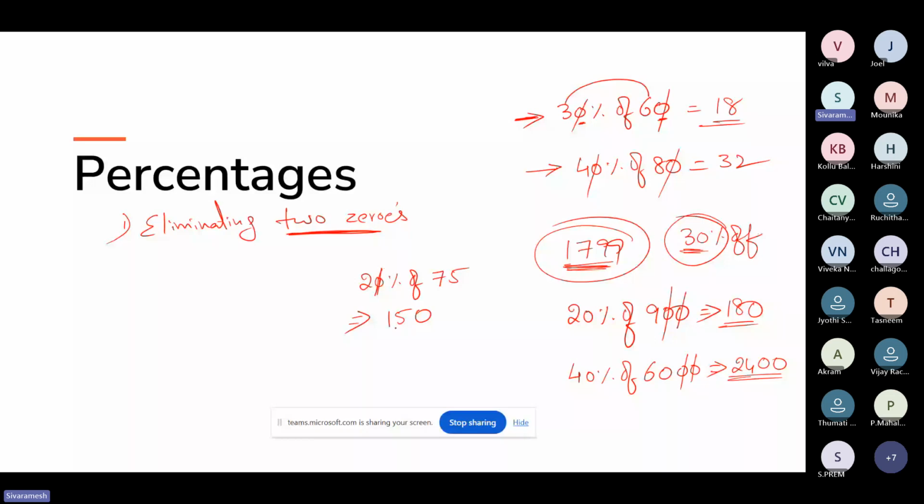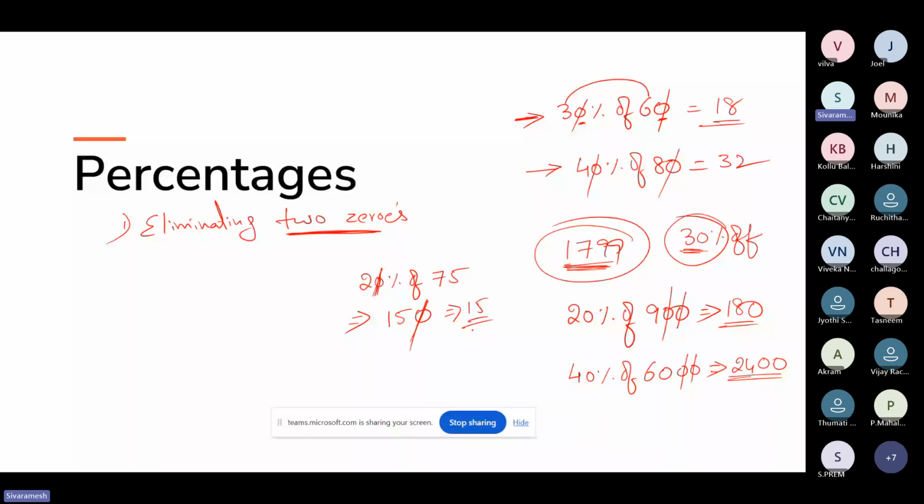Now if you observe in the answer, I can see one more zero. See, in the eliminating two zeros method, you can eliminate either from the question or from the answer. There is no restriction that you have to eliminate that zero only from this particular value. Now 75 times 2 is 150. Now I can see one more zero in 150, so I can eliminate it. Already one zero was eliminated in 20 and one zero eliminated in the answer 150. So now the actual answer is 15. So this is the final answer.